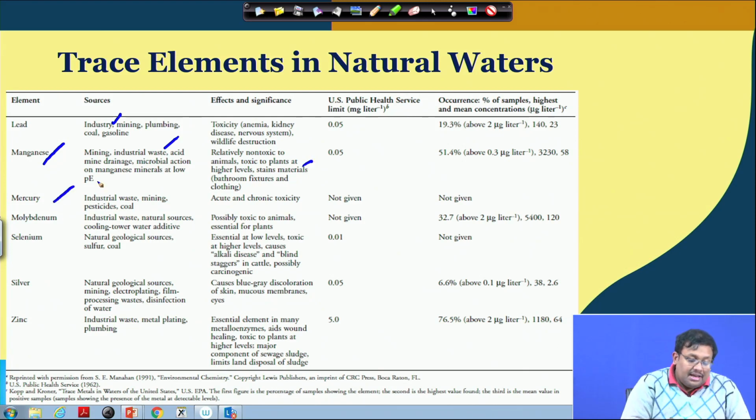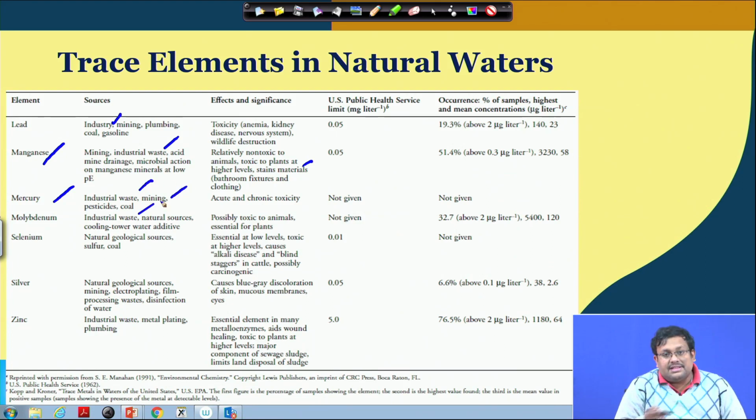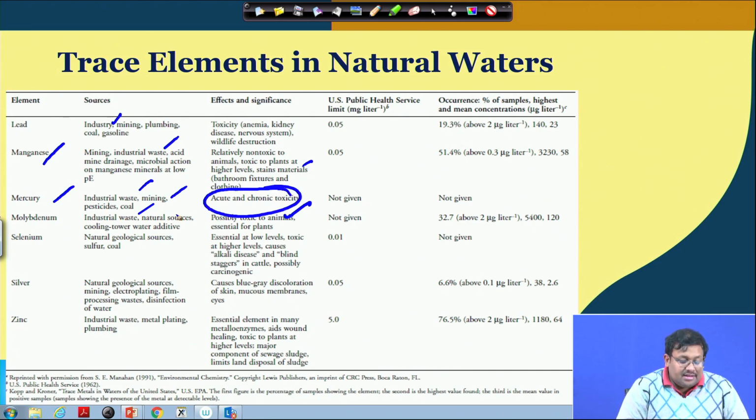Mercury comes from industrial waste, mining activities, pesticides and coal, and it produces acute and chronic toxicity. It is highly toxic in nature. Molybdenum is found in industrial waste, natural sources and cooling tower water additives, and is possibly toxic to animals.